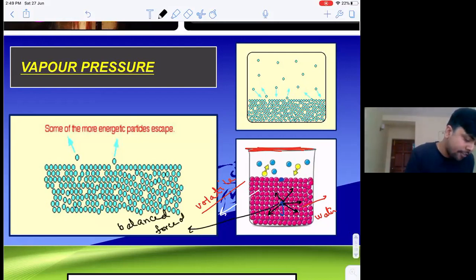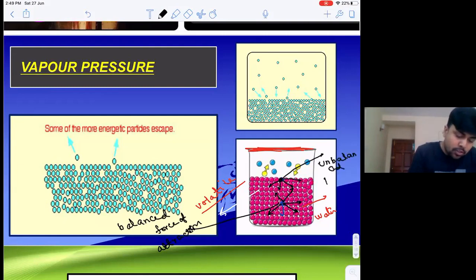Now let us consider a molecule at the top. It is experiencing intermolecular force from inside, but there is no intermolecular force from the outside. So can I say this is having an unbalanced force of attraction?